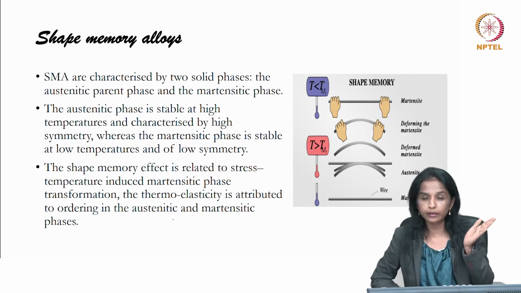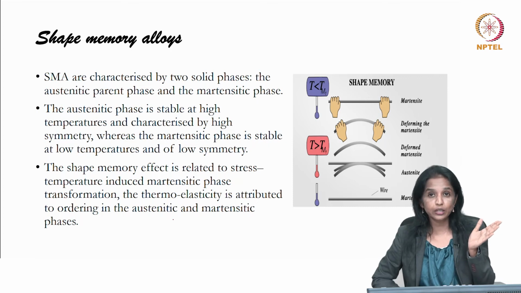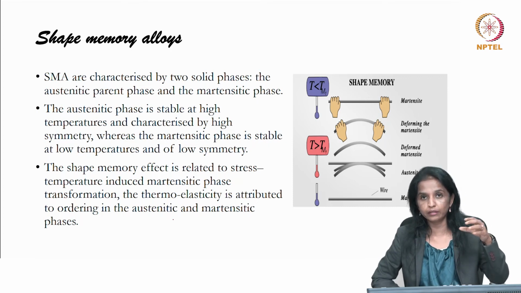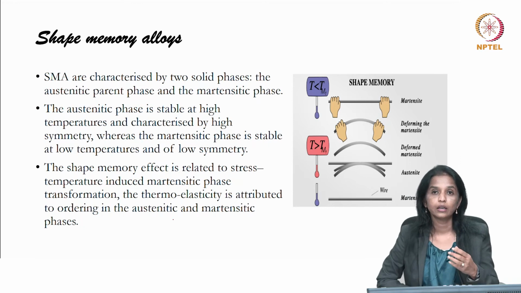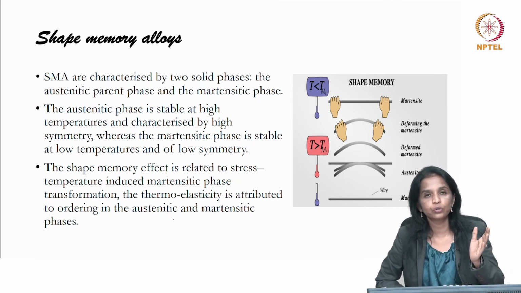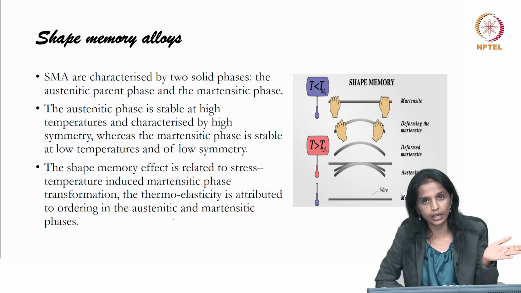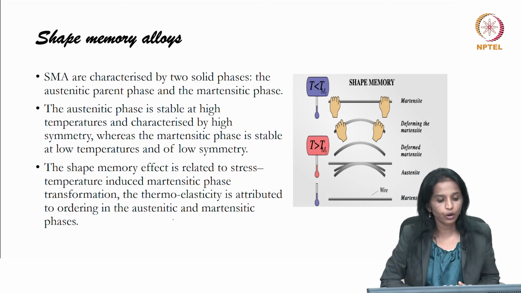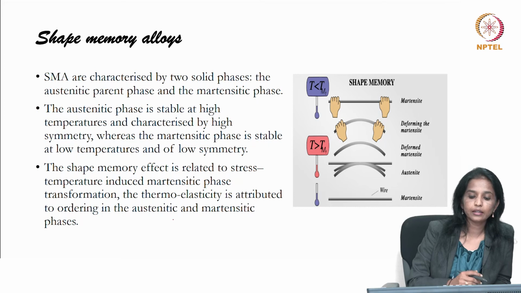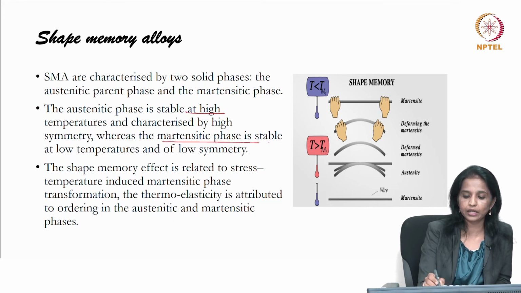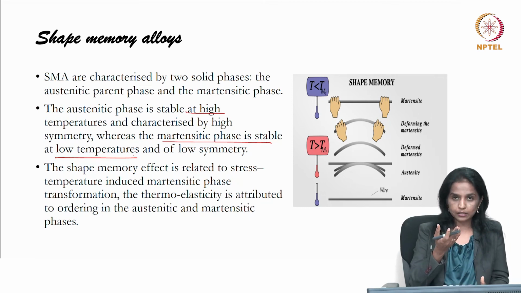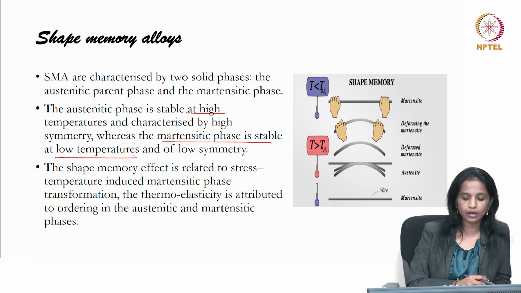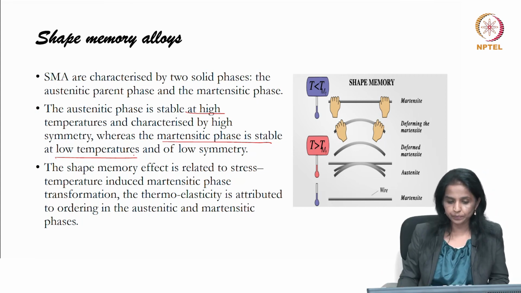We read in stainless steel that generally metals are available in three forms. So, we saw the crystallographic structures, how we have a face centered, a body centered and a tetragonal structure and so on. Those are the austenitic structures, and from there, if it shifts, it can revert back to austenite. The austenite phase is stable at high temperatures, whereas the martensitic phase is stable at low temperature and has low symmetry. So, when there is again a change, it reverts back to its austenitic phase.